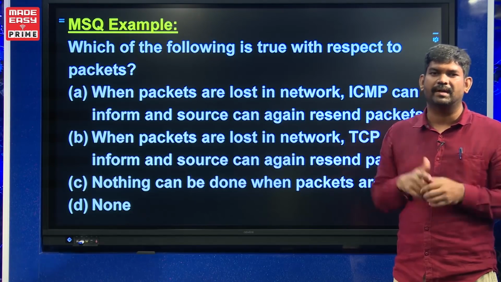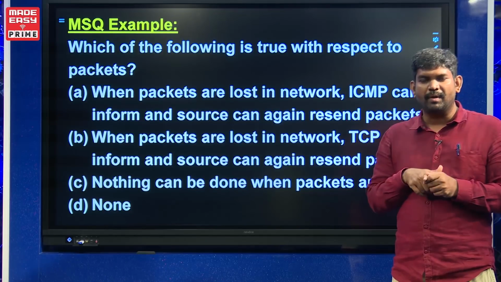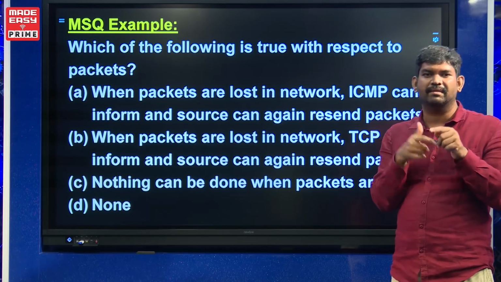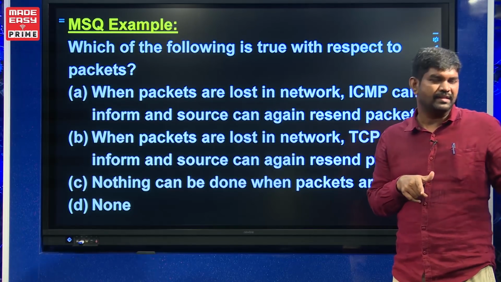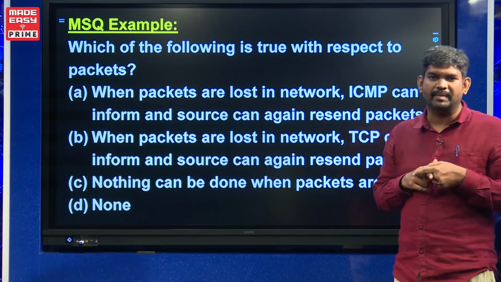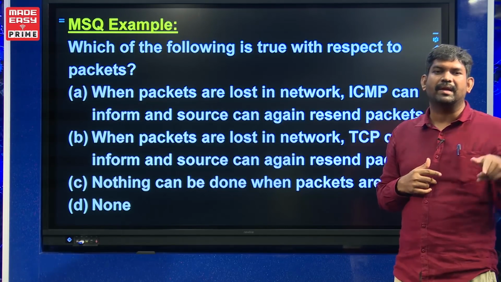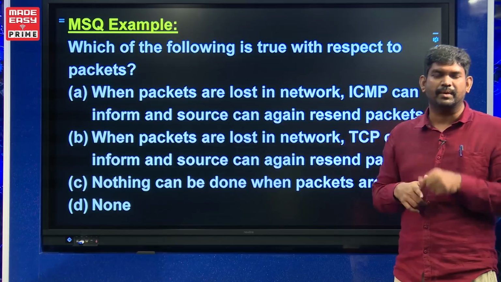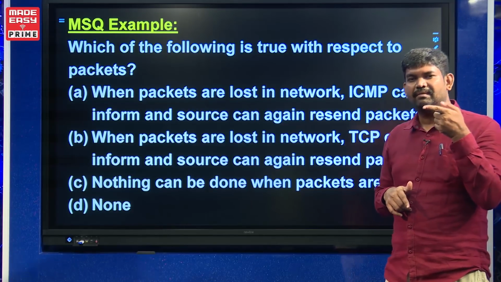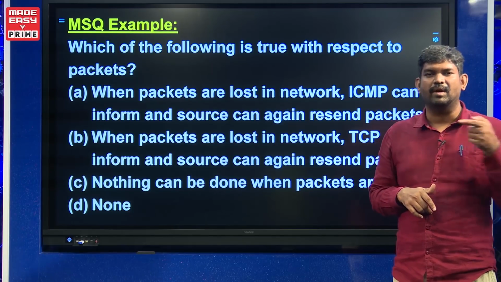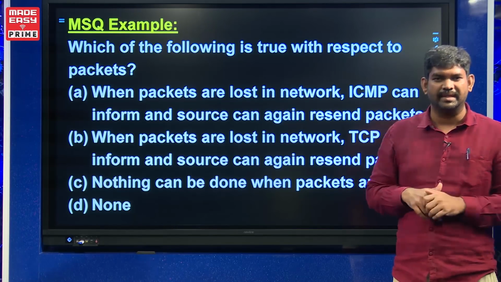When an out of order segment is accepted, because the in order segment is missing, lost in the network, the TCP receiver is going to send the in order acknowledgement. That in order acknowledgement will act as a global acknowledgement for that ICMP. So even if whatever ICMP is transmitting is lost, TCP is going to cover and inform the source, and then the source is going to resend the data.